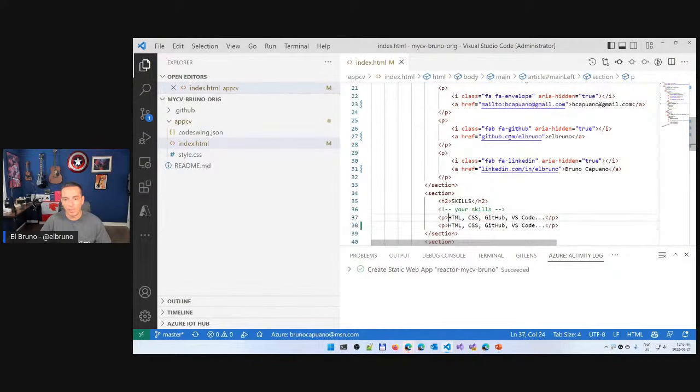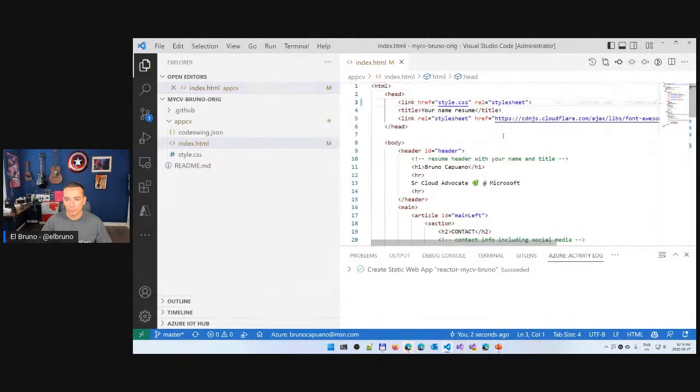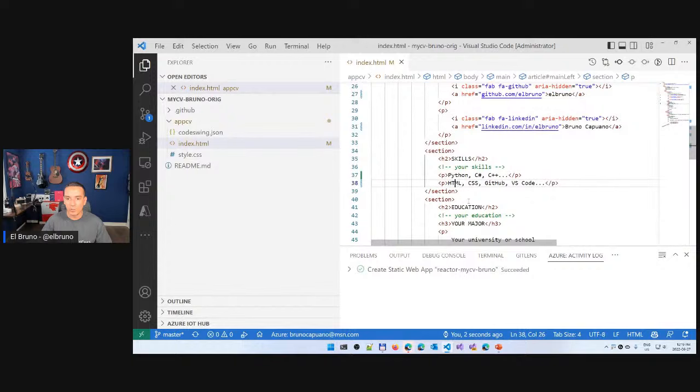I can add my skills. I will add probably AI, Python, C#, C++. Let's go for language. And then let's do some, sorry about that. Let's do some AI, machine learning, and IoT. So I have this.